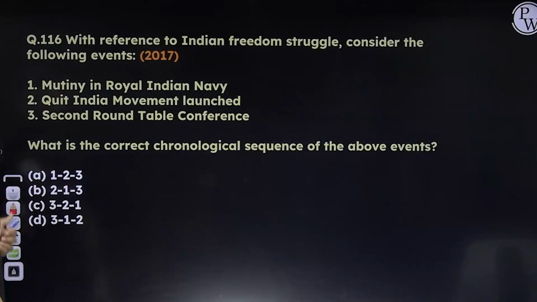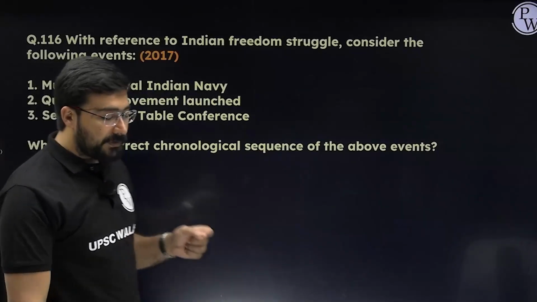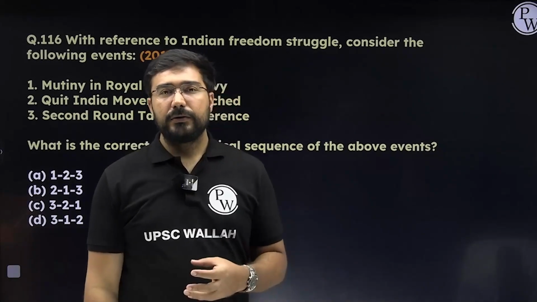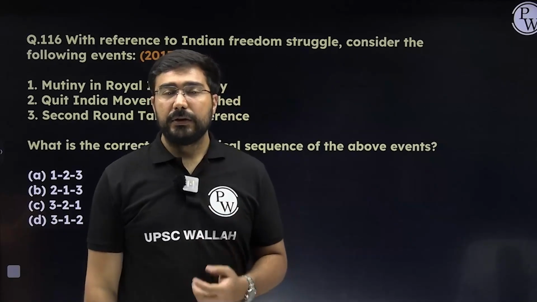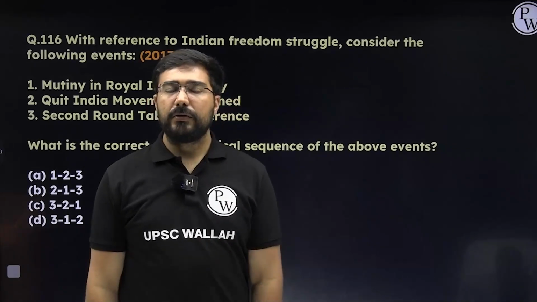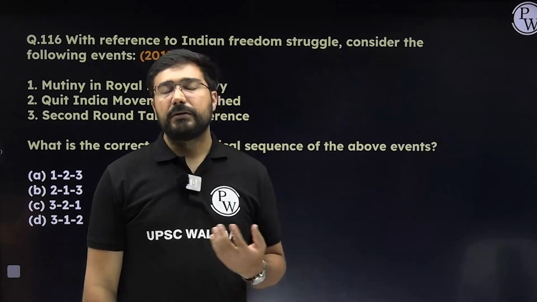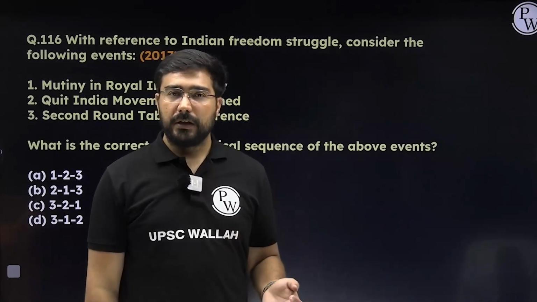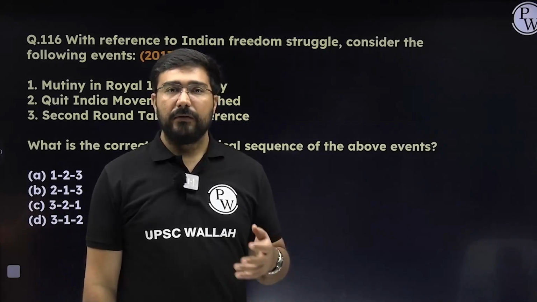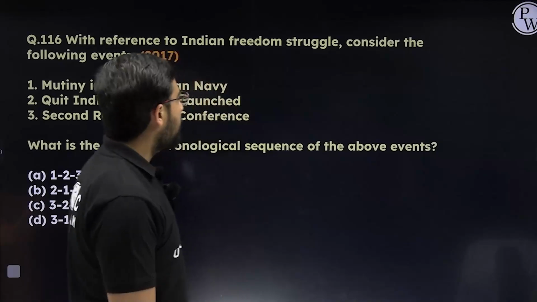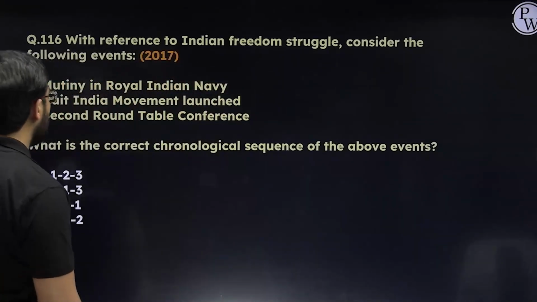Sometimes just remember the trend. Even if you are not able to remember the specific information, if you remember the trend, yes, there was support, right? And this support is going to be relatively less during the Second World War. Subhash Chandra Bose wanted to start a movement from the beginning. Gandhiji stopped him because he thought it was a just war, so we started individual satyagraha. But when Japan entered the war and the Cripps Mission was just showing a take-it-or-leave-it attitude, finally what do we see? Finally we see the beginning of the Quit India movement.